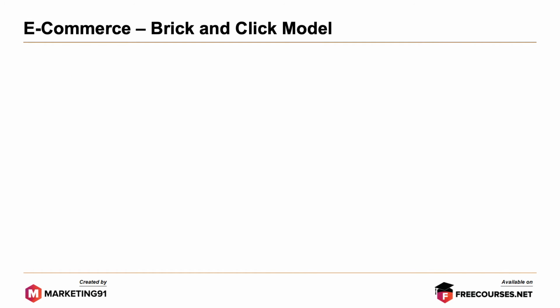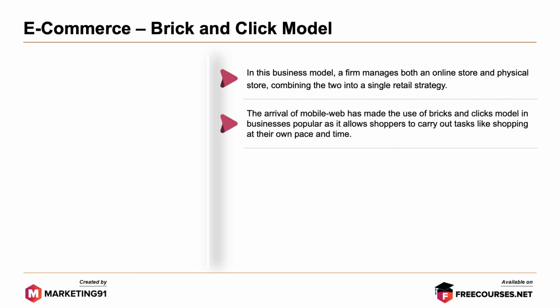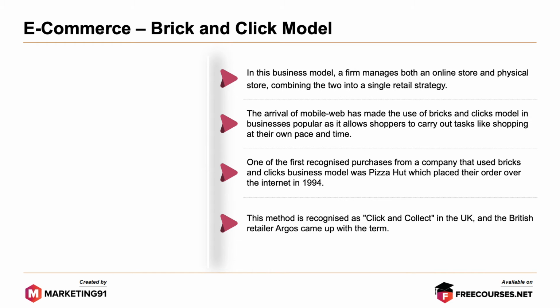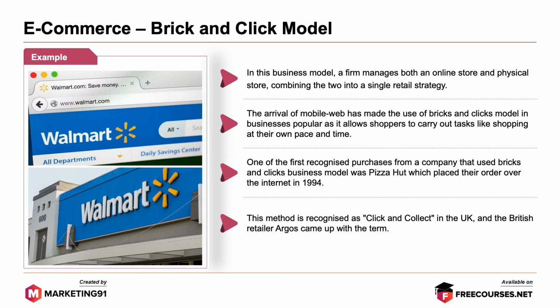Moving on to the next one, that is the brick and click model. In this business model, a firm manages both an online store and a physical store, combining the two into a single retail strategy. The arrival of mobile web has made the use of the brick and click model in business popular, as it allows shoppers to carry out tasks like shopping at their own pace and time. One of the most recognized purchases from a company that used the brick and click model was Pizza Hut, which placed their order over the internet in 1994. This method is recognized as click and collect in the UK, and British retailer Argos came up with the term.